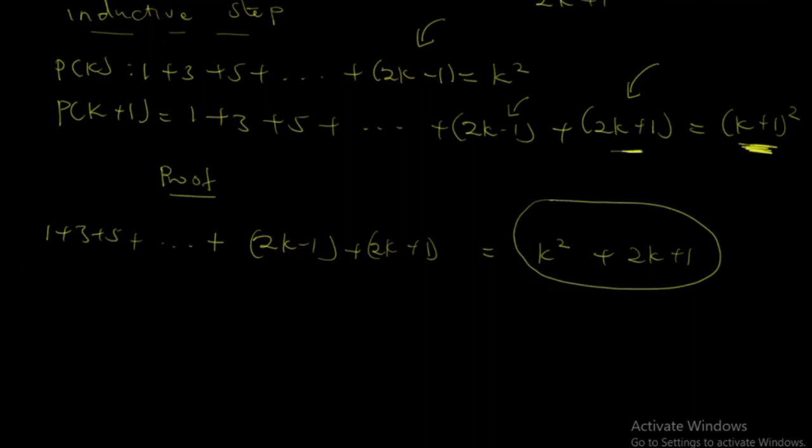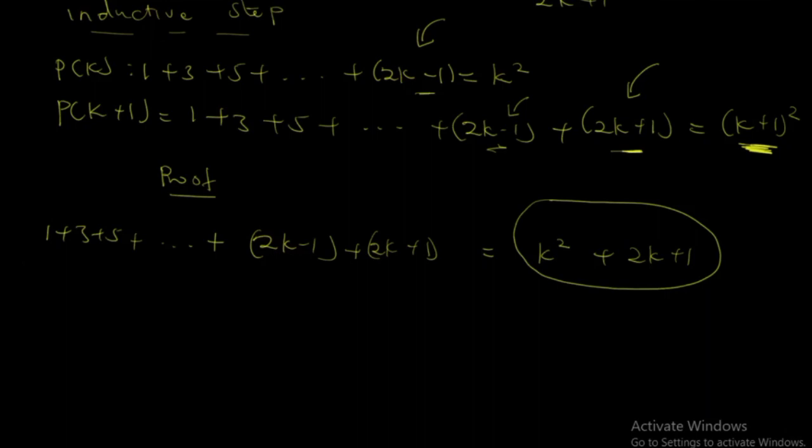Let me go again. For the first one, P of k, we had 1 plus 3 plus up to 2k minus 1 equal to k squared. Then for P of k plus 1, you do the substitution into this equation. You repeat it and put k plus 1 into it, and you get 2k plus 1, and it's equal to k plus 1 all squared.